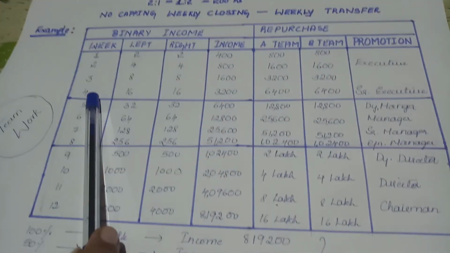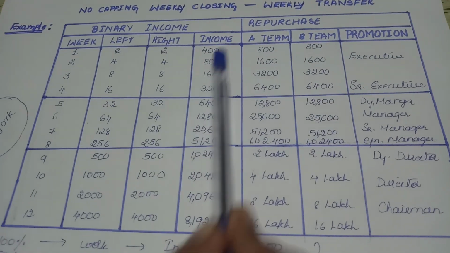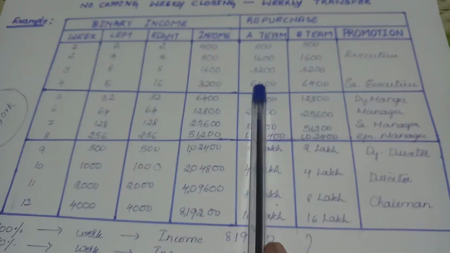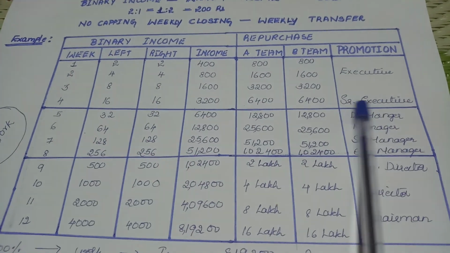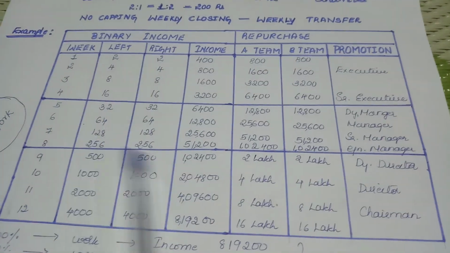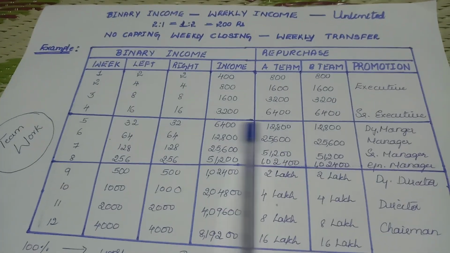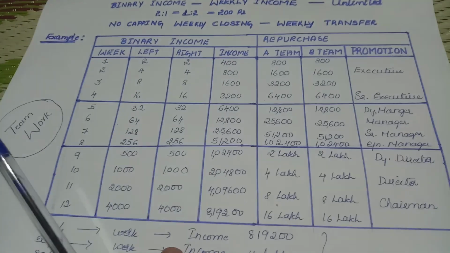Fourth week, 16 people on the left hand side and 16 on the right hand side, that week's income will be 3200 rupees. Again BP will be calculated as 6400, 6400. The level will be senior executive level. Here again a duplication, here again teamwork. You are not single over here. All the people working together, we can achieve this income.